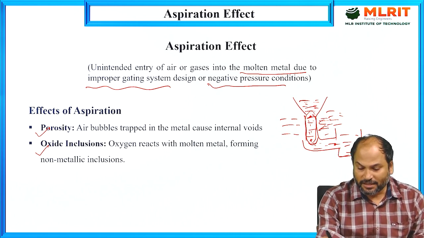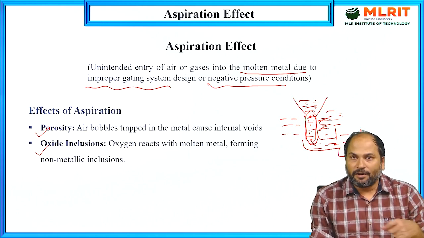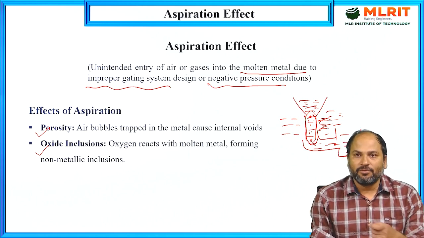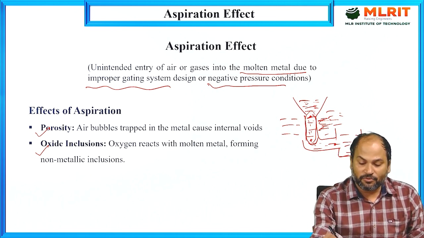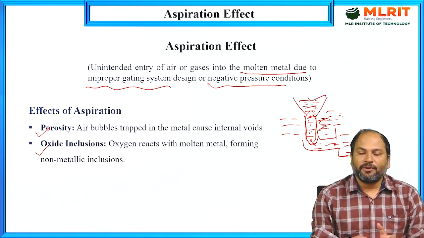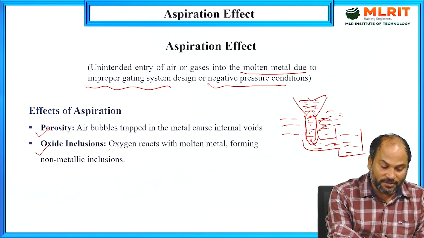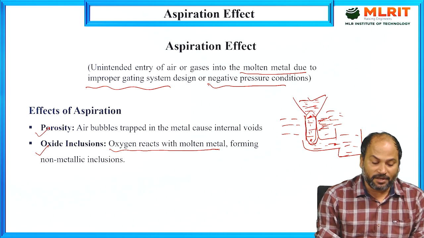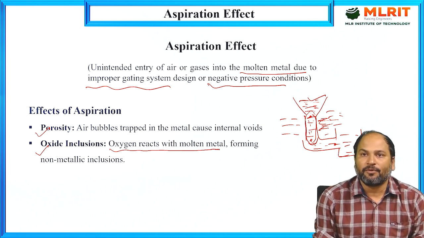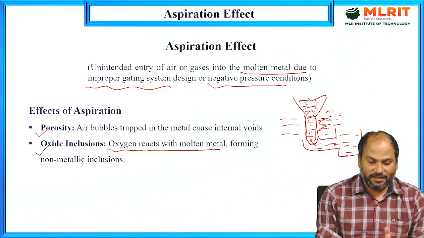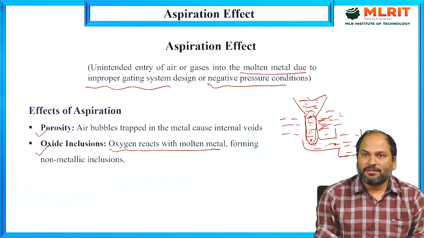So this air which goes inside the mold cavity and mixes with the molten metal, we know the air particles are there. In that, oxygen is also there. If oxygen is there, and the molten metal that we are pouring mixes with it, it will form metal oxide. So that's what has been written here. Oxygen reacts with the molten metal and forms non-metallic inclusions, which also appear in the form of defects. So the aspiration effect is nothing but the unintended entry of air or gases into the mold cavity.